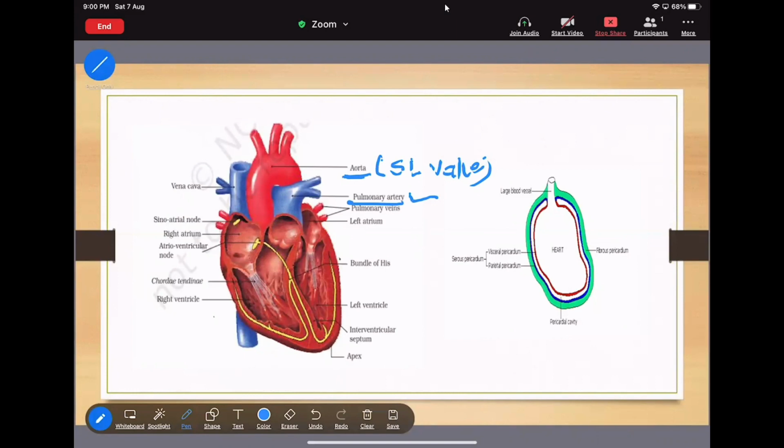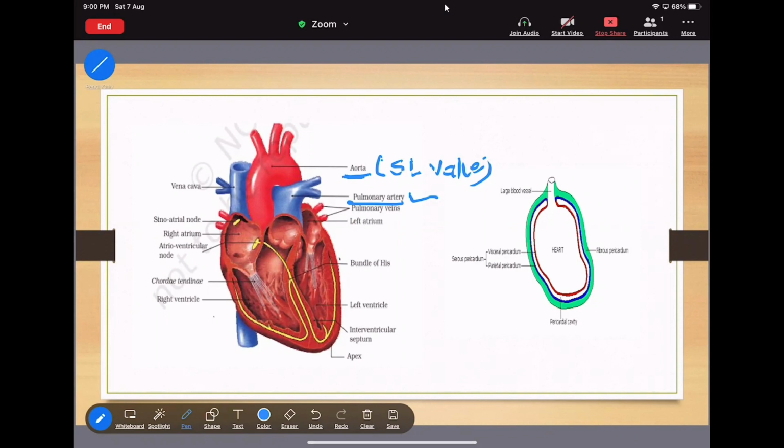Now, how to remember the function of the pulmonary artery? Always remember, the pulmonary artery supplies deoxygenated blood. But the pulmonary vein supplies oxygenated blood.